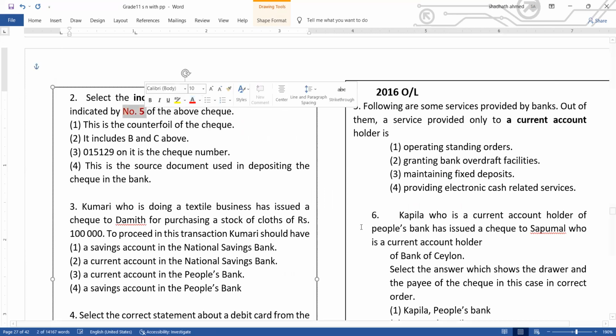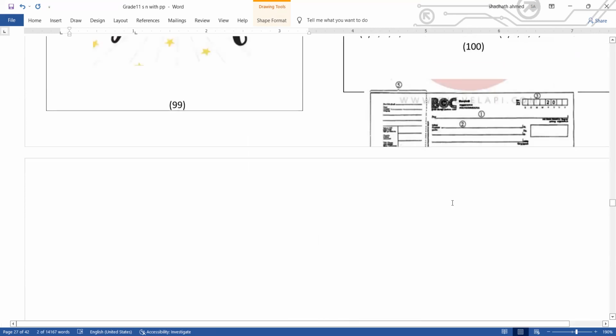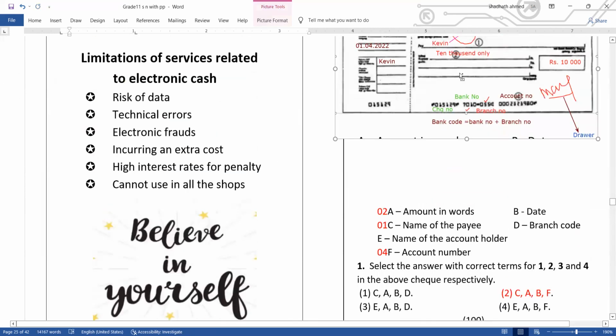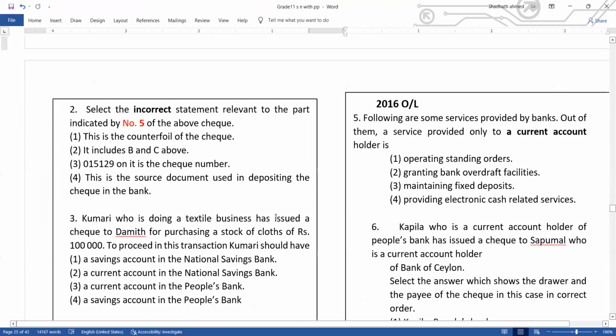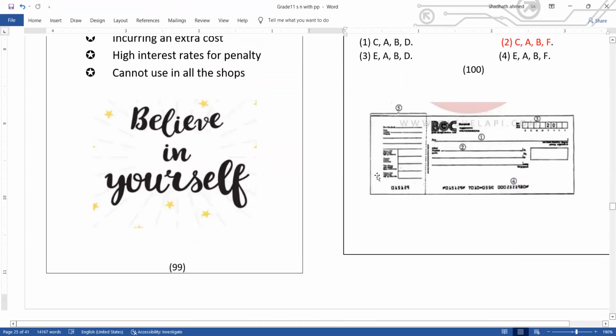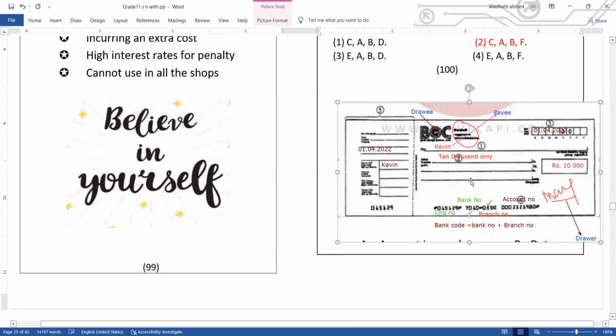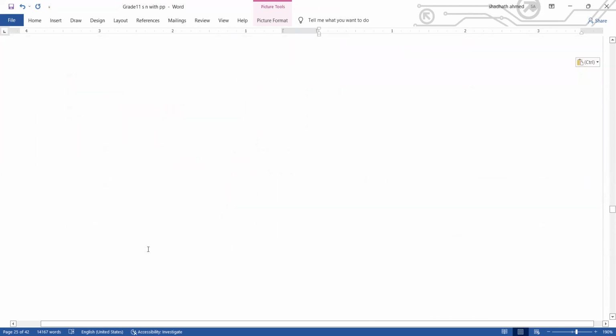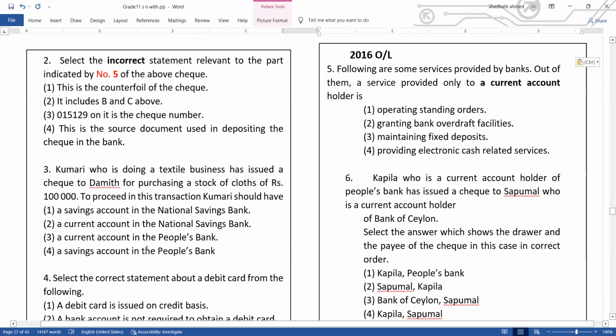In this check, what is number 5? Number 5 is the counterfoil. So what is the incorrect statement about number 5?